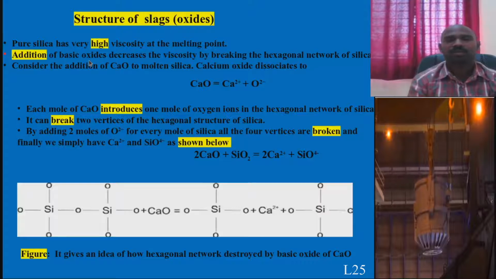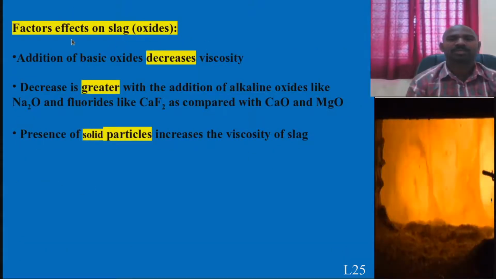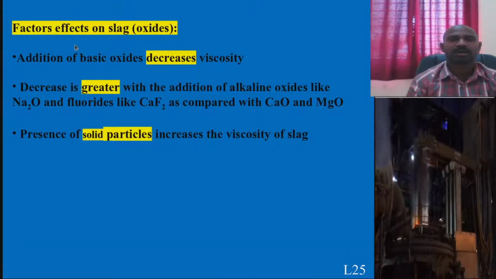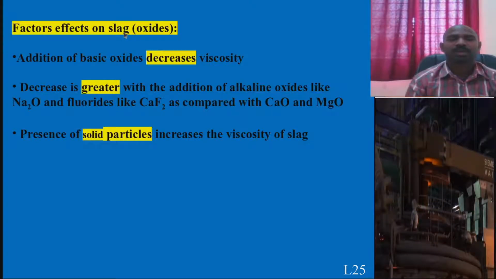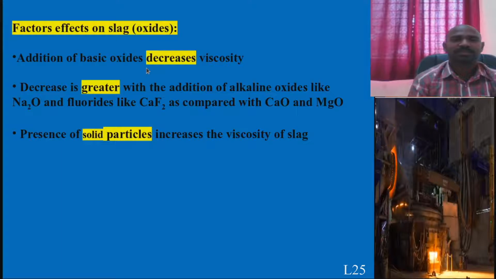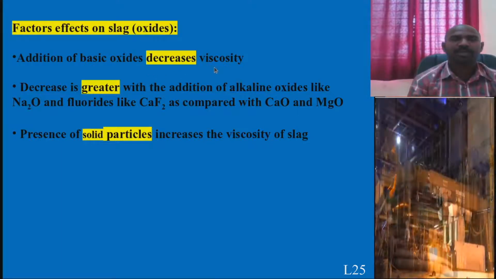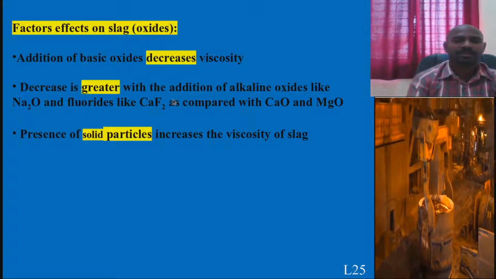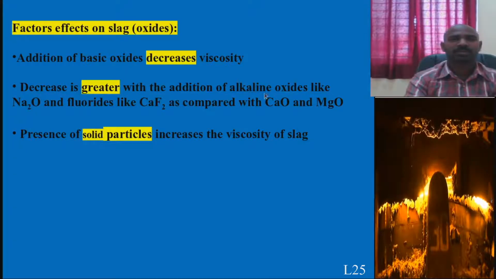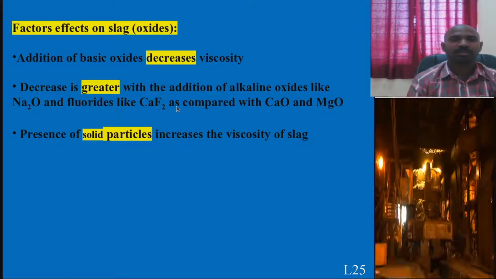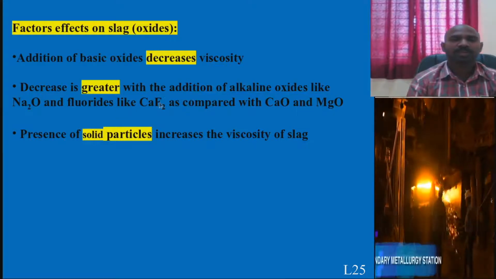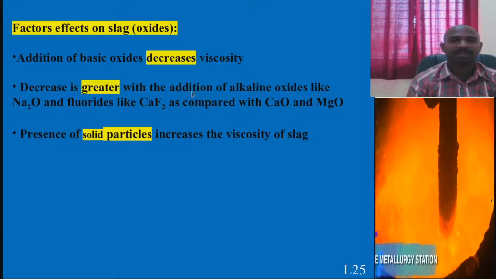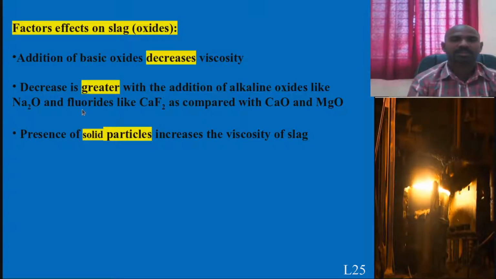One needs to notice this point. What are the main factors which affect the slag? For oxide type slags, basic oxides decrease the viscosity. This is the conclusion about these two slides. The decrease is also observed in the case of alkaline oxides like Na2O and fluorine oxides. Compared to these things, alkaline oxides decrease it to a large extent.